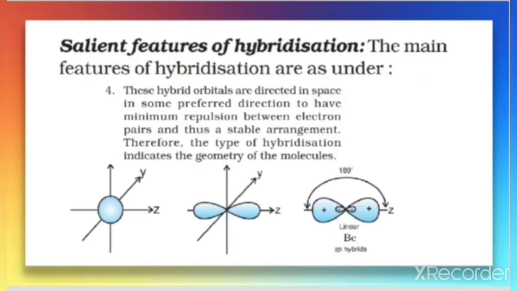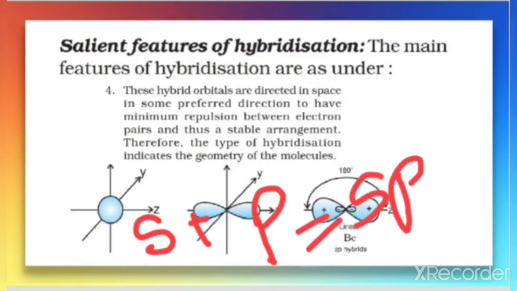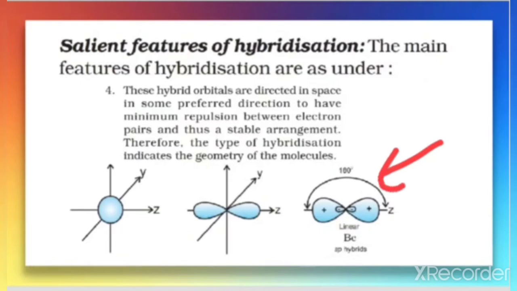So what we can say is that the type of hybridization indicates the geometry of the molecule. In this example, we are talking about the intermixing or hybridization of s and p orbitals, which gives rise to sp hybrid orbitals. This results in the formation of sp hybrid orbitals. In this case they have a particular geometry. What is that geometry? That is linear. So that is about the four postulates which we have discussed here. Now it will be more clear when we take the particular types of hybridization.